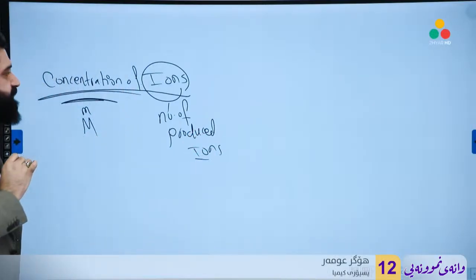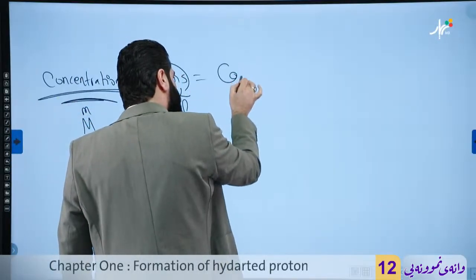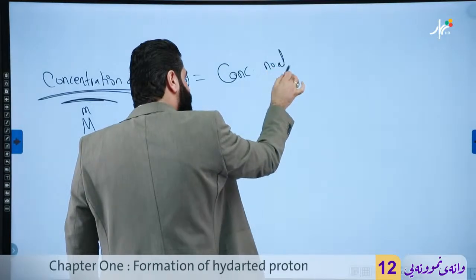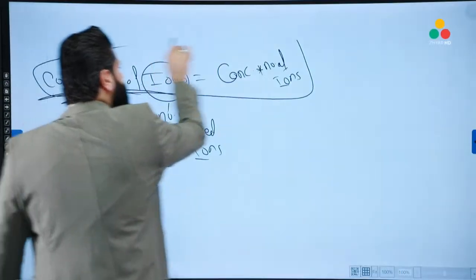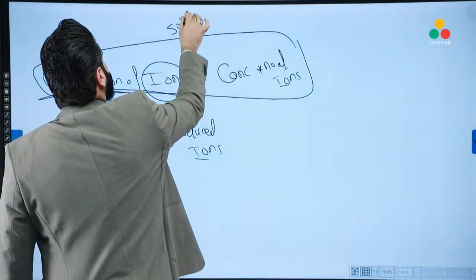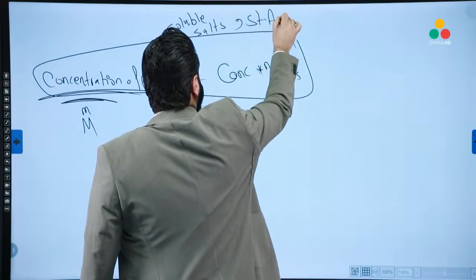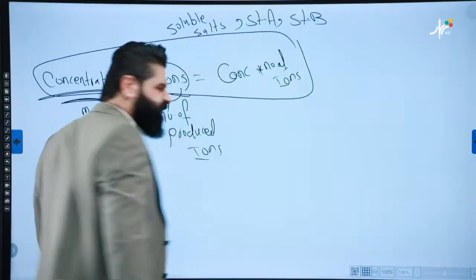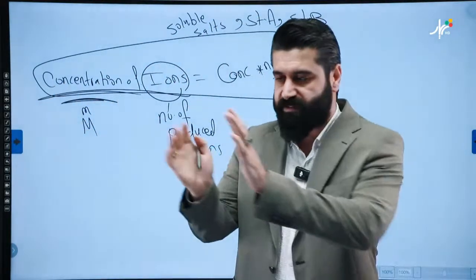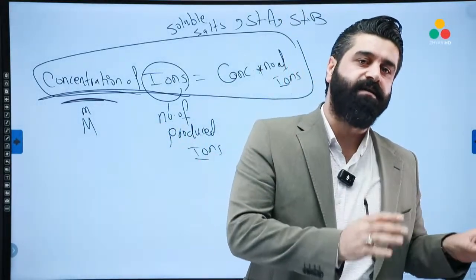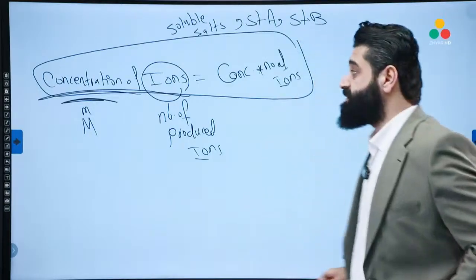Good. So the concentration of the ions, or ionic concentration, equals the concentration times the number of ions that can be produced. This rule is used for soluble salts, strong acids, strong bases. Not for the weaks. Be careful. Okay, what's the ionic concentration? Concentration times number of the ions that can be produced. This is for soluble salts, strong acids, and strong bases. Not for the weaks.